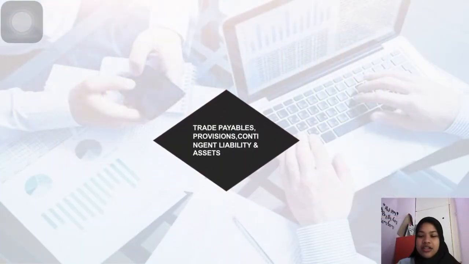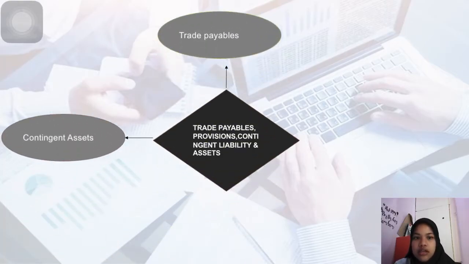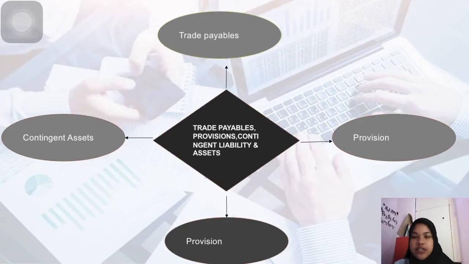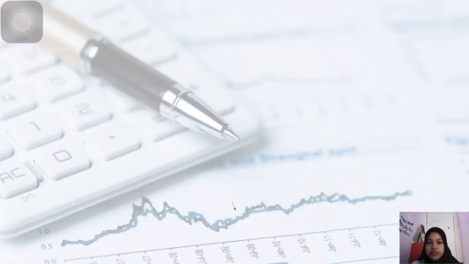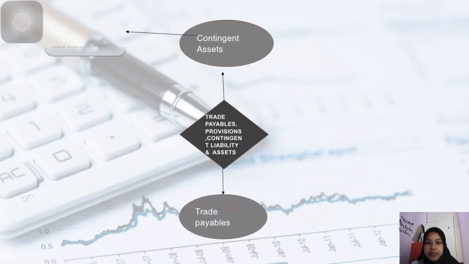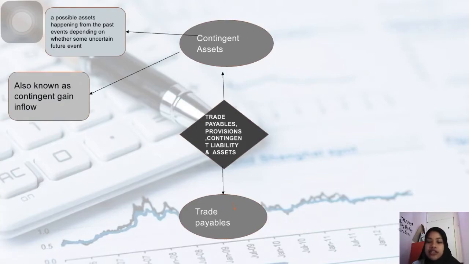Thank you, Anis Surya. I will begin the presentation with trade payables, provisions, contingent liabilities and assets. They have four sections: trade payables, contingent assets, contingent liabilities, and provisions. Contingent assets are possible assets arising from past events, depending on whether some uncertain future event occurs. It is also known as contingent gain or inflow.